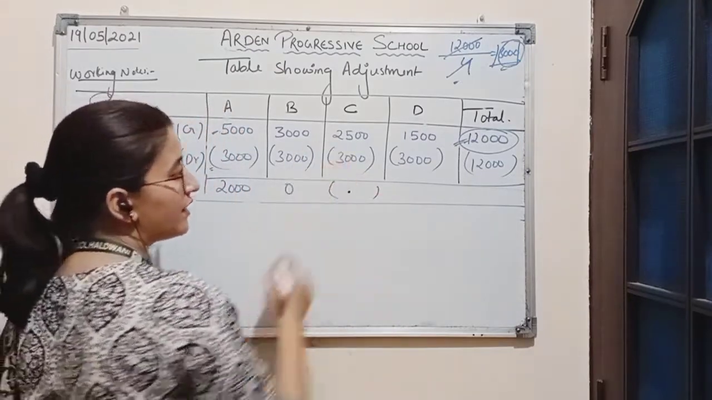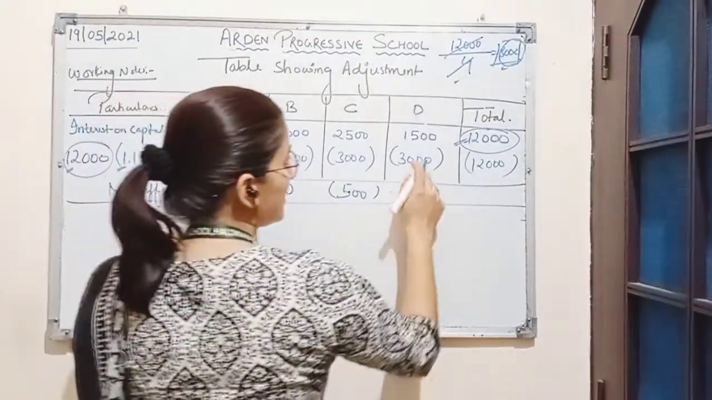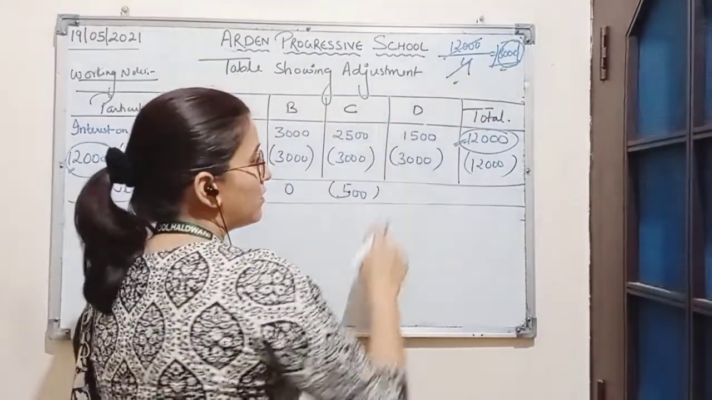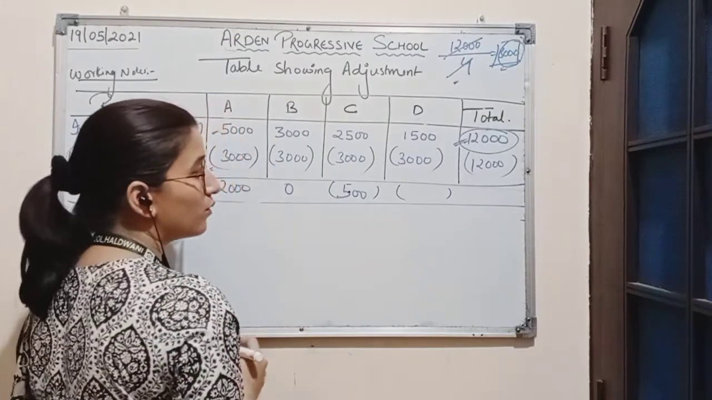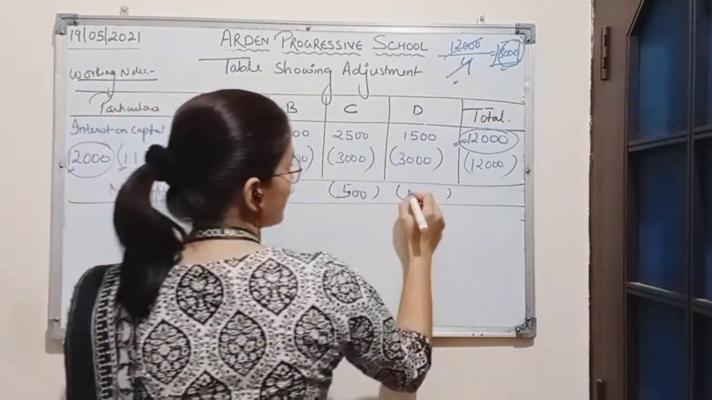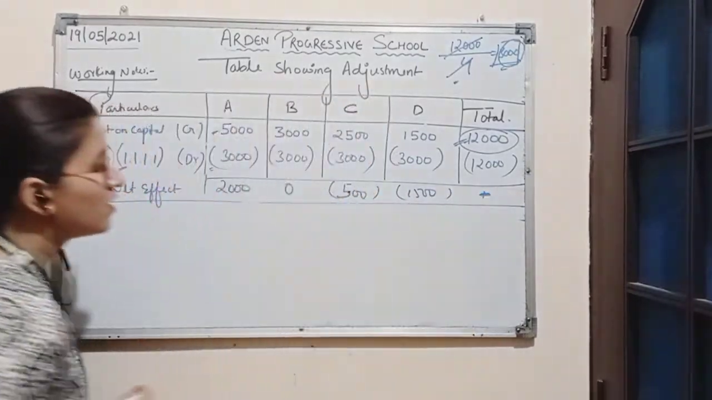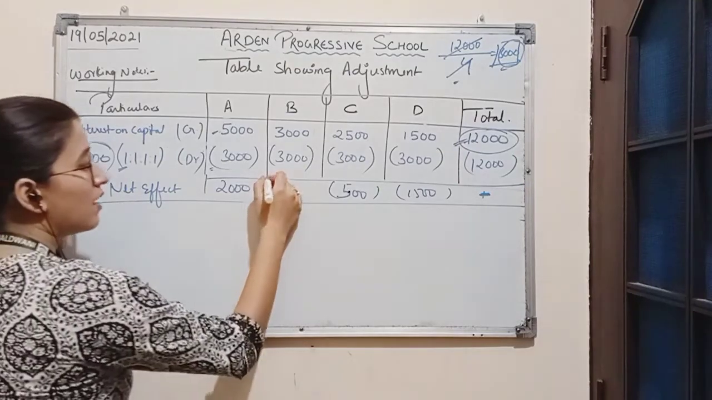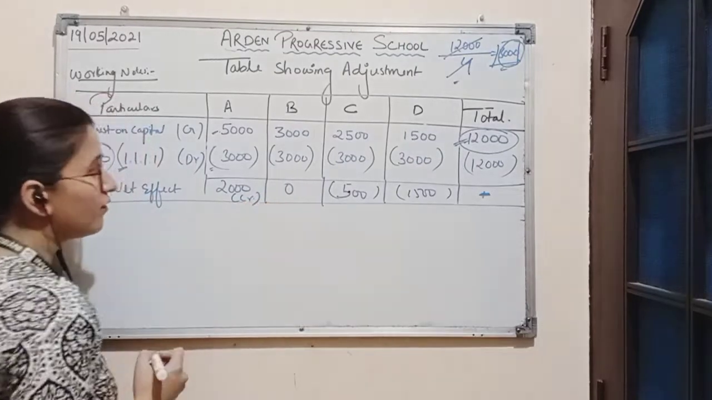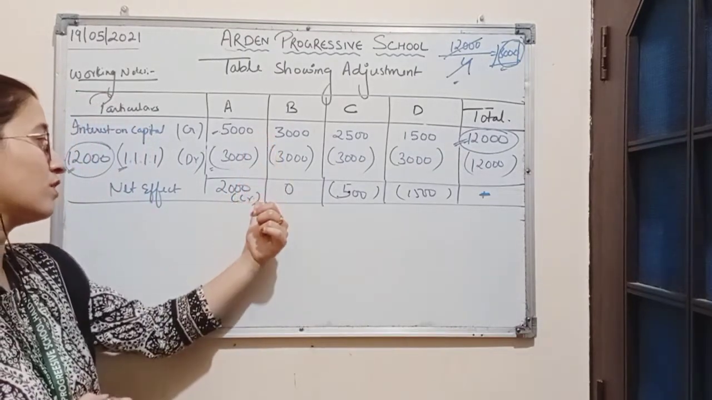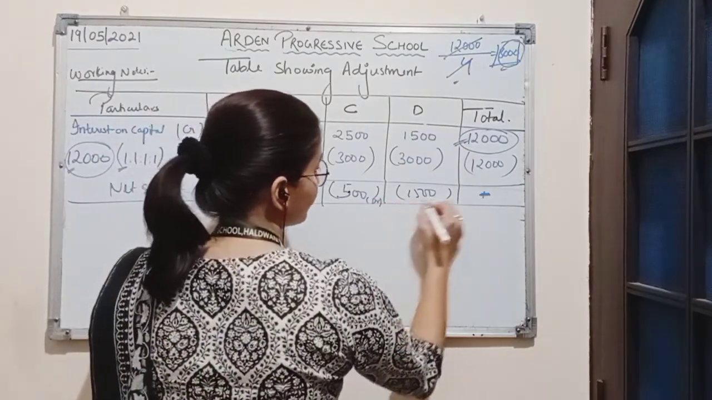3,000 minus 2,500 is 500. Now in D's column we can see 1,500 is a positive value and 3,000 is a negative value. So here the answer or net effect will be a negative value only. 3,000 minus 1,500 is 1,500. So here we can see the amount which is of positive value is credited. Here we have the greater amount of credit value, so the answer will be credited. A negative value will be debited.